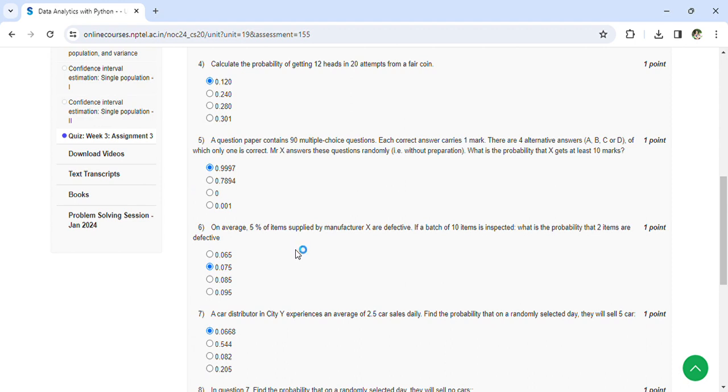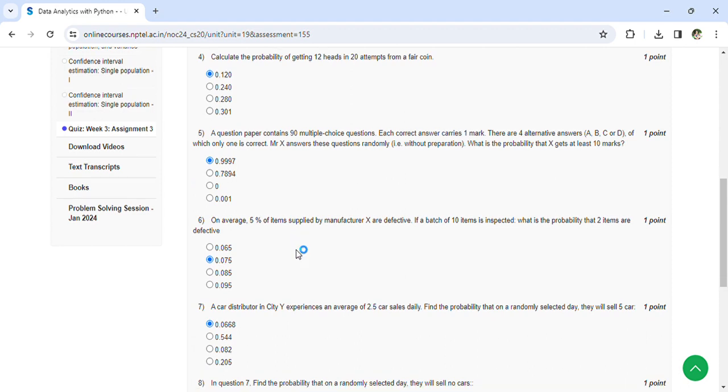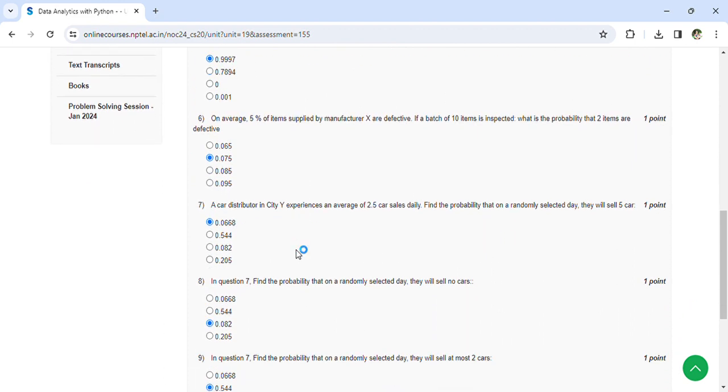On average, 5% of the items supplied by manufacturer X are defective. If a batch of 10 items is inspected, what is the probability that 2 items are defective? That is 0.075. A car distributor in city Y experiences an average of 2.5 car sales daily. Find the probability that on a randomly selected day they will sell 5 cars. That is 0.0668.